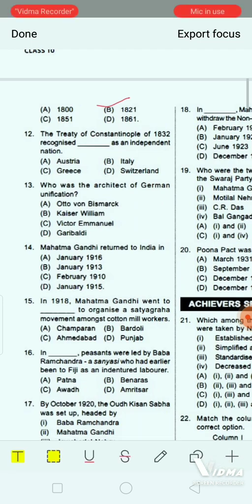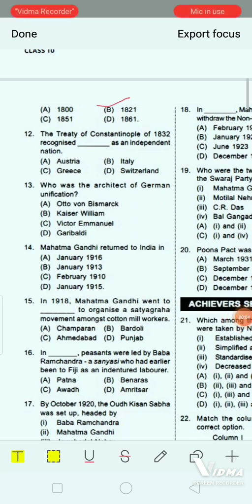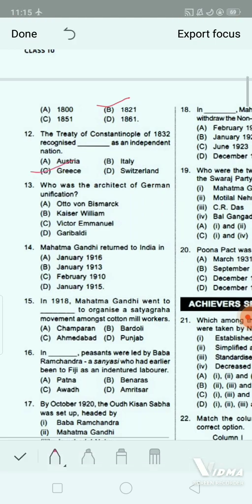Next question. The Treaty of Constantinople of 1832 recognized dash as an independent nation. Option A, Austria. Option B, Italy. Option C, Greece. And option D, Switzerland. Yes, the correct answer will be Greece. After the Treaty of Constantinople in the year 1832, Greece got independence, right? It became an independent nation.